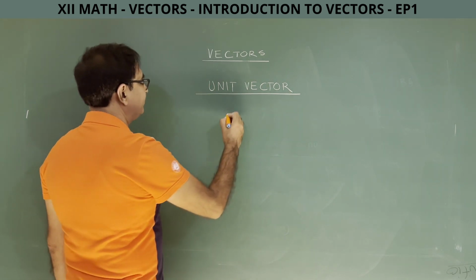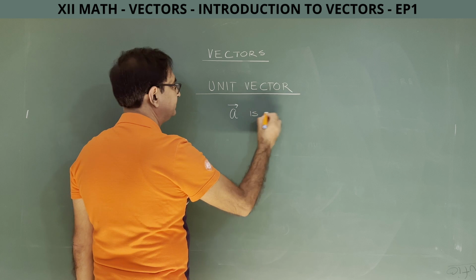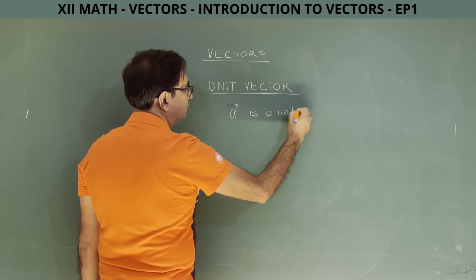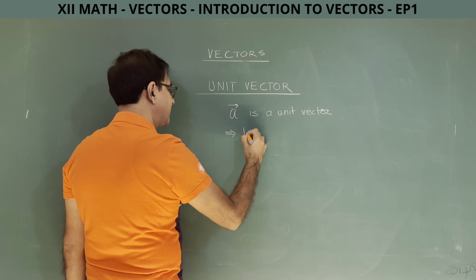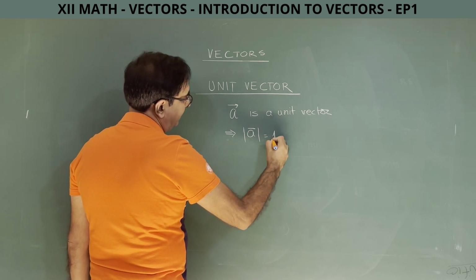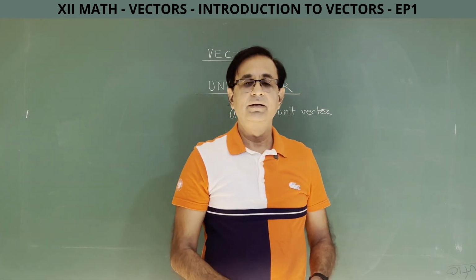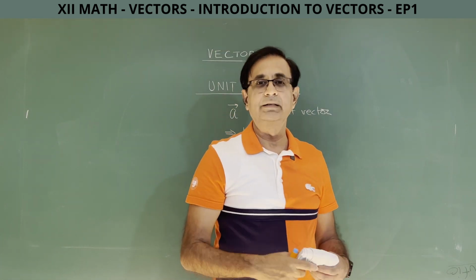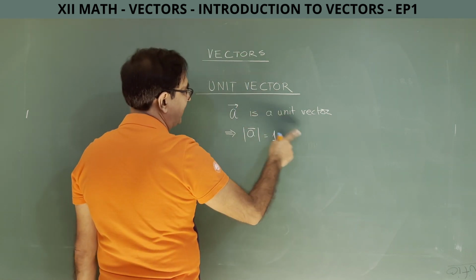So if A is a unit vector, at least I can say that its magnitude is 1. I can't say what its direction is, because that will be different in different questions. You may have many unit vectors in one particular numerical itself. So unit vectors are those whose magnitude is 1.